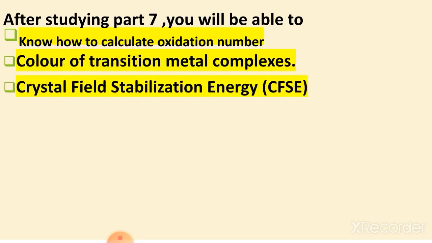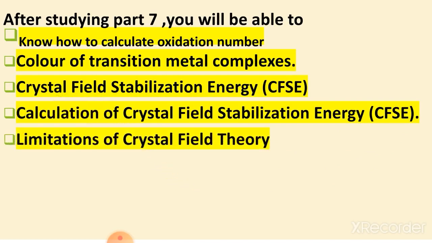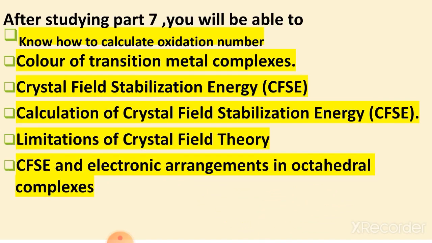Then crystal field stabilization energy, that is CFSE, and how to calculate it. Then the limitations of crystal field theory, that is, which things cannot be explained by crystal field theory. Then CFSE and electronic arrangement in octahedral complexes, that is, the arrangement of d electrons in the presence of strong field and weak field ligands. So these things will be explained here.